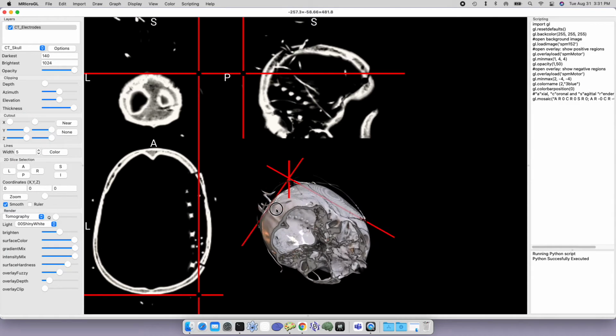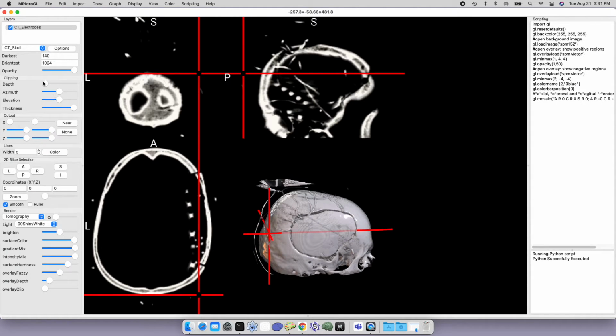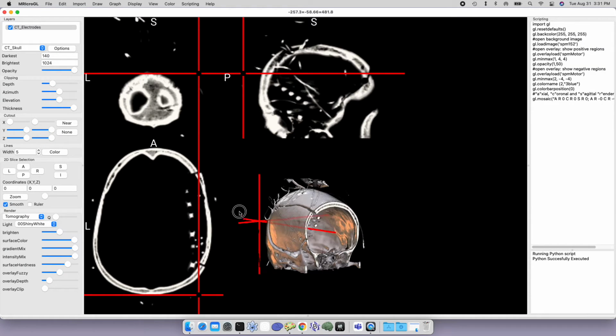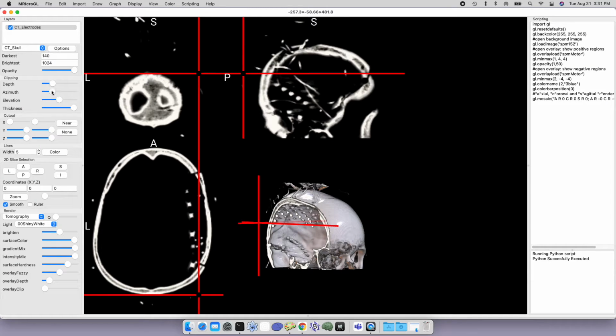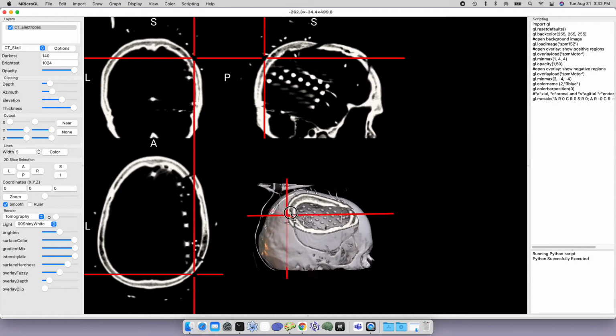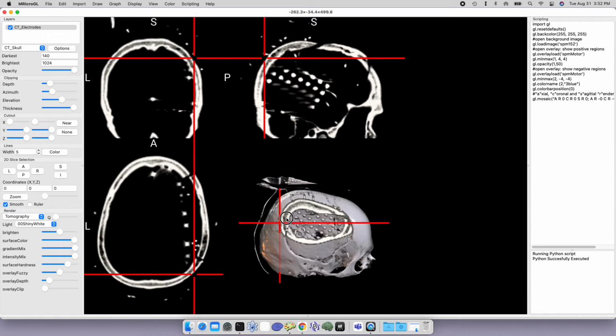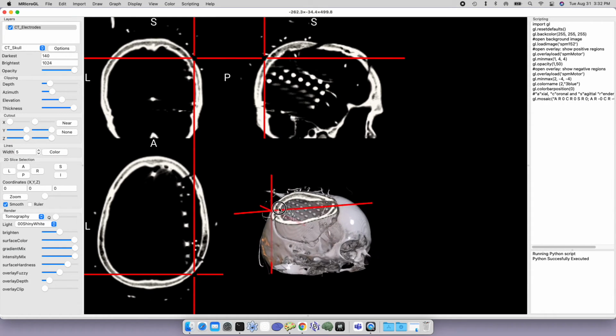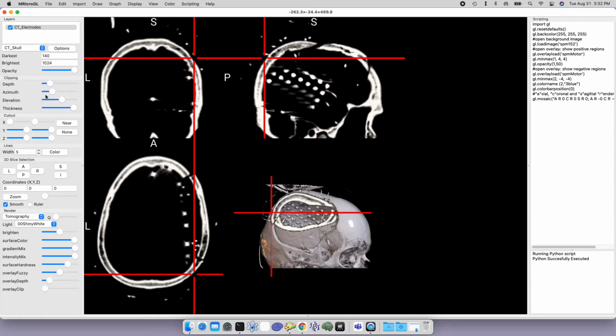And another way that we could look at these electrodes inside the brain is to open up a clipping plane to look inside the brain. And so we can choose the azimuth of our clipping plane and the elevation of our clipping plane to try to take a peek inside the skull and see where the electrodes are relative to the skull. So that's another nice way that we can look at things, is by cutting out a clipping plane.